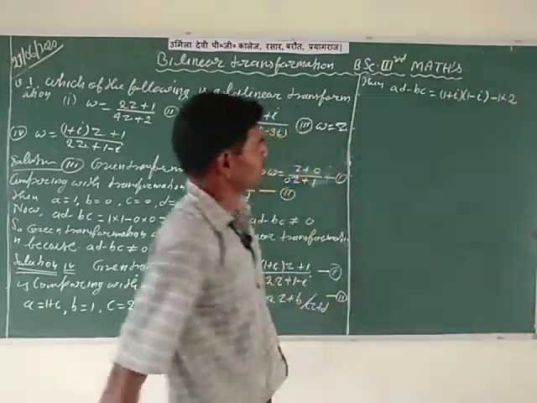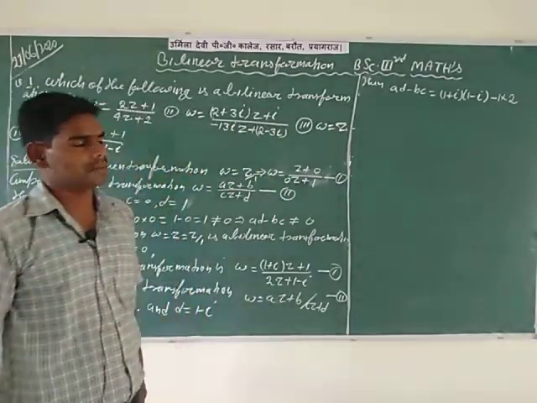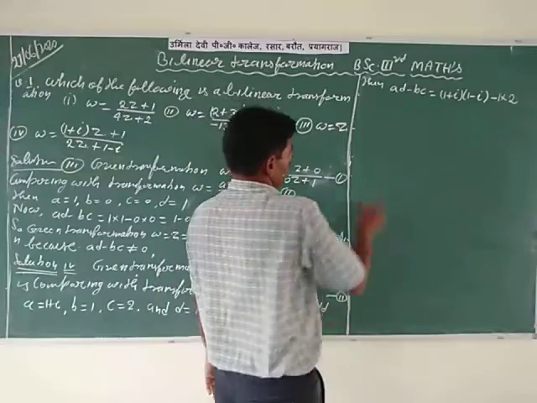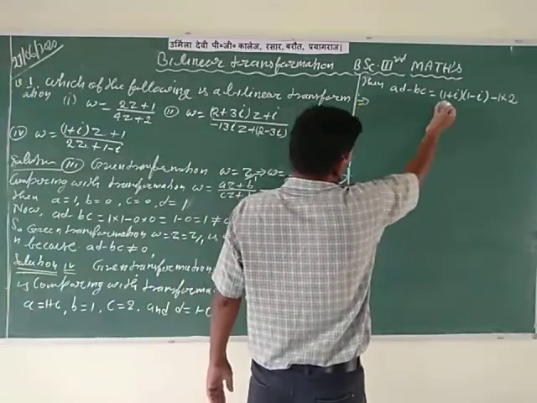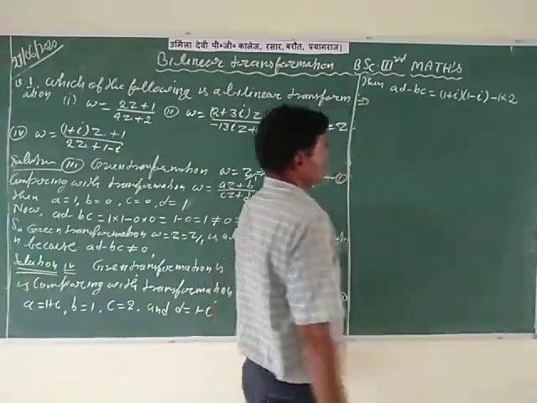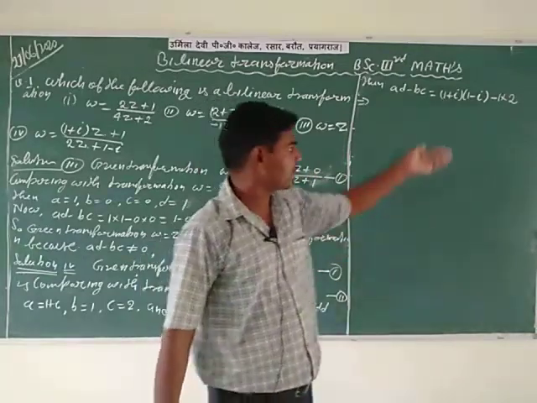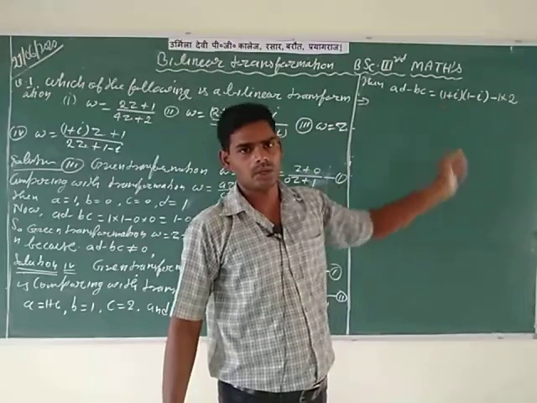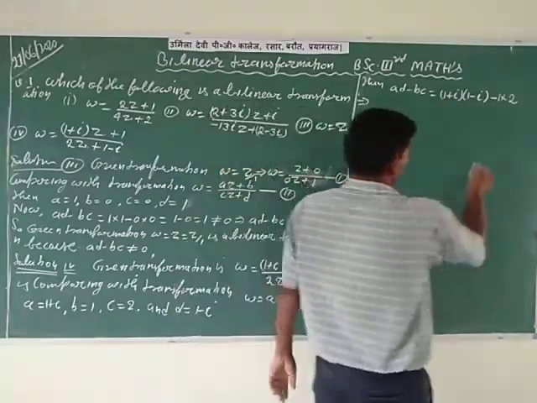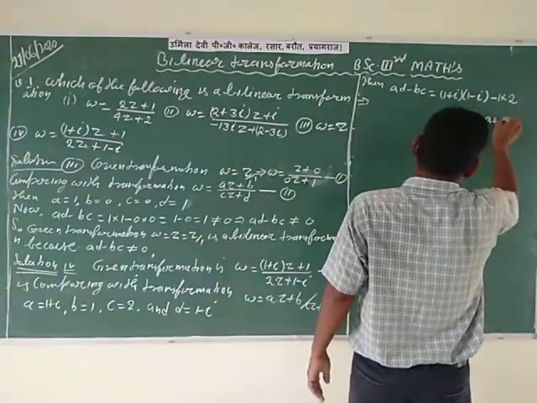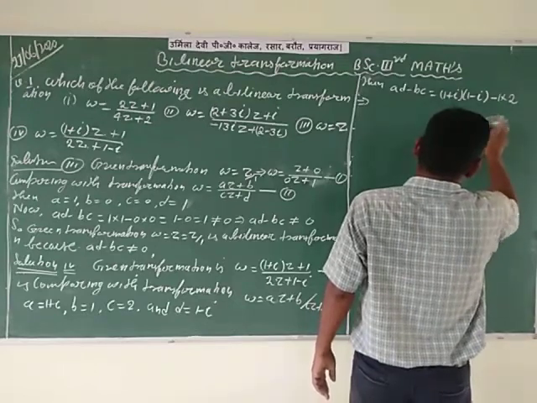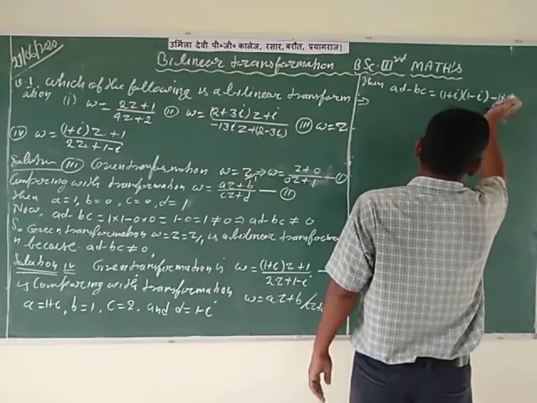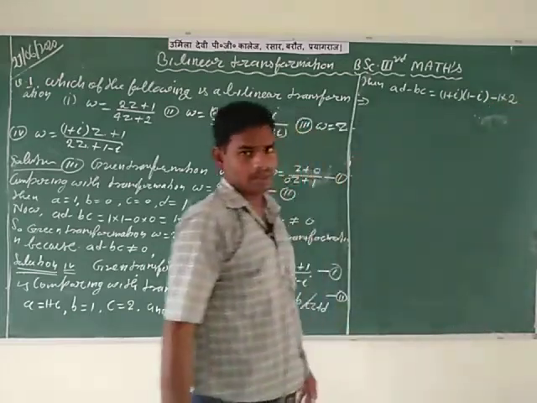Check the value of AD minus BC by putting all the values of small a, b, c, d and simplify. Multiply (1 plus i) and (1 minus i). Here you can apply the formula (a plus b)(a minus b) is equal to a square minus b square. Write the formula with capital letters because small a, b, c, d are already present.